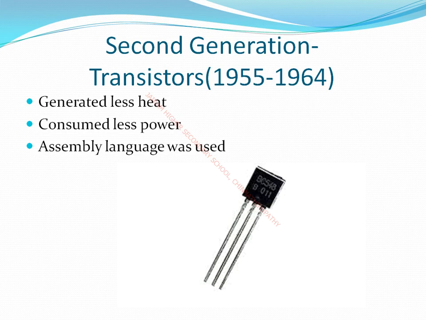Second generation computers were developed between 1955 and 1965. They used transistors instead of vacuum tubes. They produced less heat and consumed less power compared to the first generation. Instead of machine language, they used assembly language. What is meant by assembly language? Assembly language is a combination of small mnemonic codes. For example, if you want to add two numbers, you give a command like add 2 plus 5, then it will be calculated.